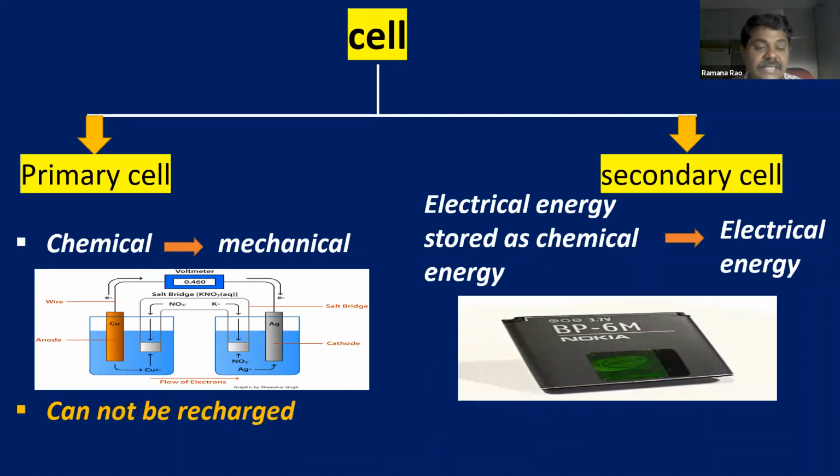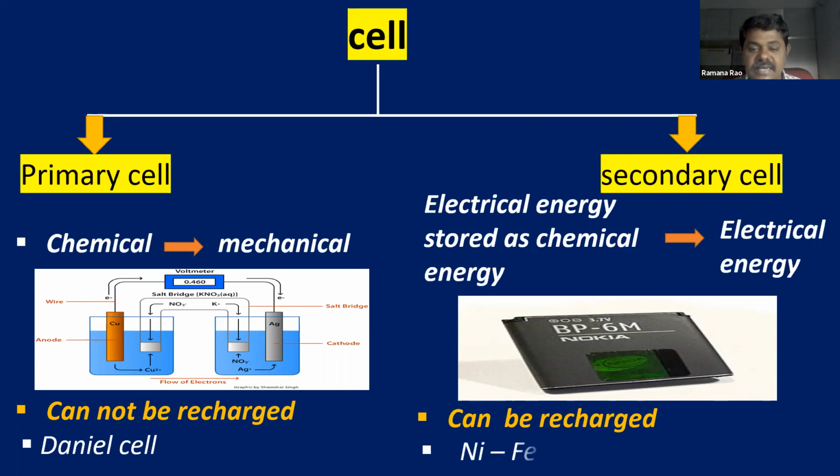Primary cells cannot be recharged. We cannot recharge those. Whereas secondary cells we can recharge, and you can use them again and again. The example for primary cells is the Daniell cell, and examples for secondary cells are the nickel-iron cell. The lithium ion cell is also an example of a secondary cell, which we use in our mobile phones.